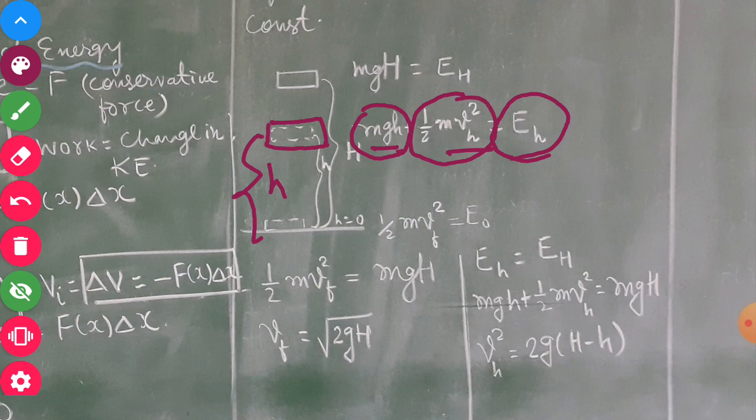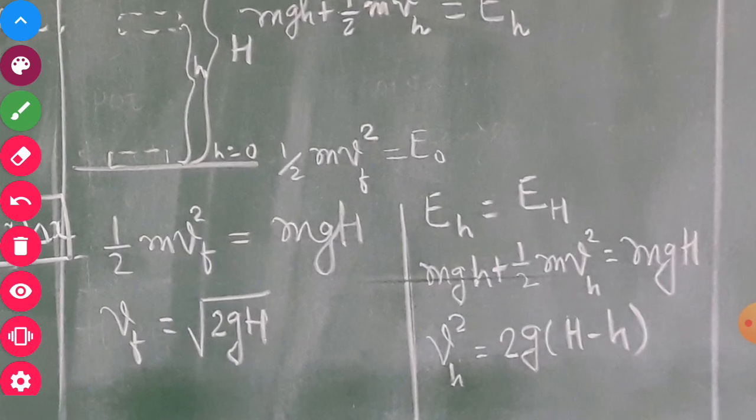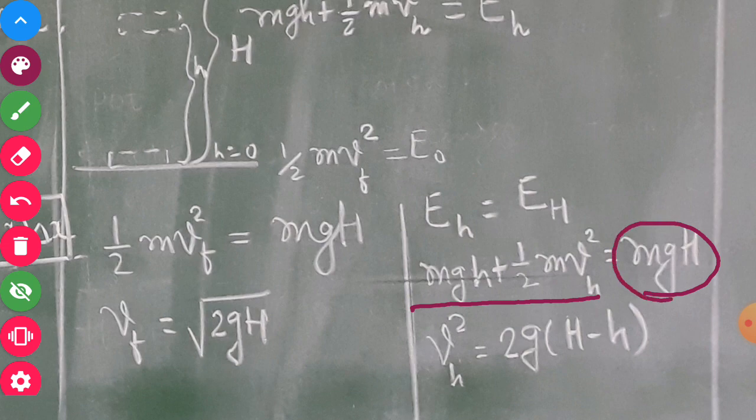So the total energy at small height h can be written as mgh plus one half m Vh squared, which is equal to the initial energy. According to the law of conservation of energy, this energy at the intermediate position must be equal to its initial potential energy, because initially it had the energy in potential form, it did not have any motion, so no kinetic energy was there initially.